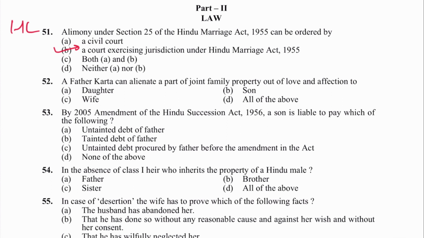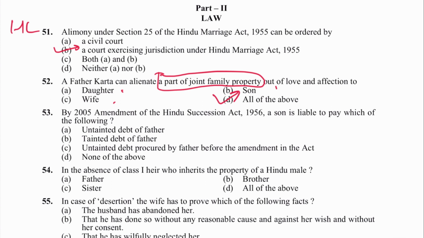Next is 52. A father karta can alienate a part of joint family property out of love and affection to daughter, son, wife, all of the above, D is the answer. देखिए यहाँ पे लिखा हो ना, a part of property, part of joint family property, पूरी नहीं कर सकता. Next is 53. By 2005 amendment of Hindu Succession Act, a son is liable to pay which of the following?